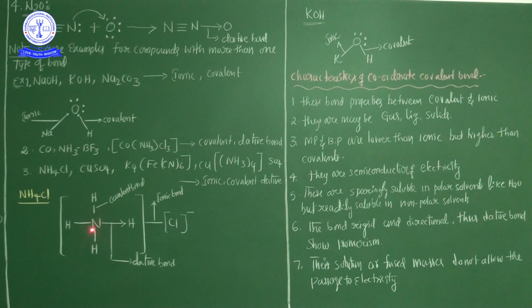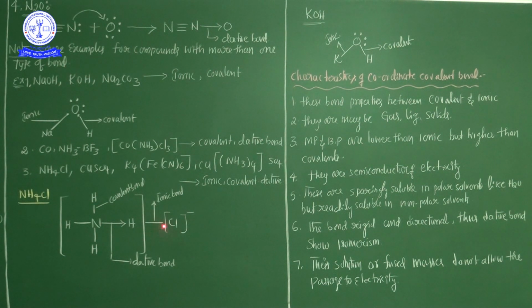The best example here is ammonium chloride. Now see carefully, this is NH3. After H plus is added, nitrogen to the first three hydrogens, sharing of electrons, covalent bonds are there. That's why I mentioned very clearly here, covalent bonds are there. And nitrogen to this hydrogen, dative bonds are there. So this is NH4 plus.